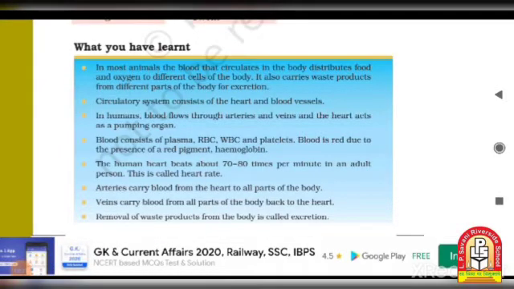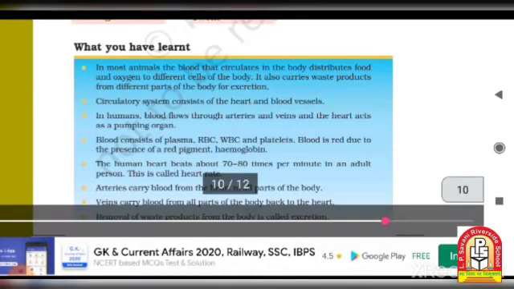The human heart beats about 70 to 80 times per minute in an adult person. This is called the heart rate. So the heart rate of a human is 70 to 80 times per minute. How many heartbeats should we have? 70 to 80 times.